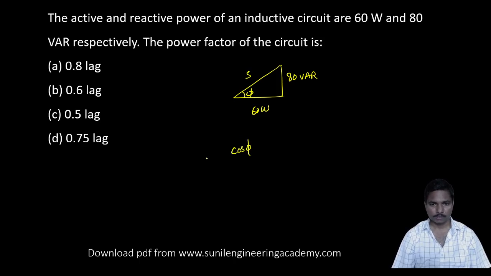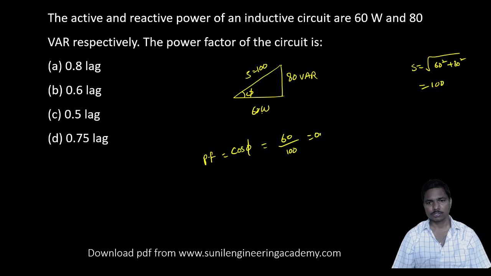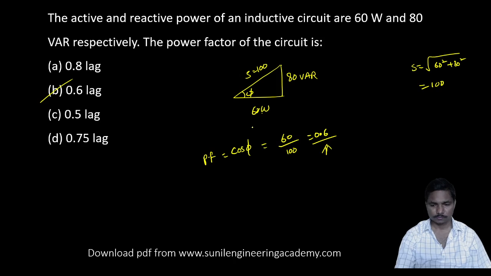Power factor is nothing but cos phi, that is 60 by S. S is equal to root of 60 square plus 80 square. So you will get 100. So cos phi is equal to 60 by 100, that is equal to 0.6. So the answer is option B. A very easy question.